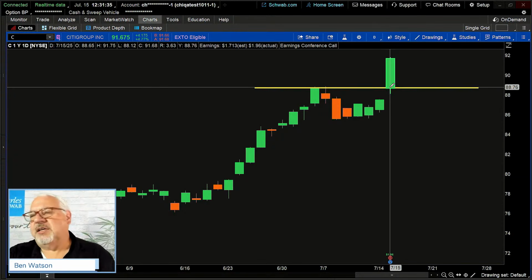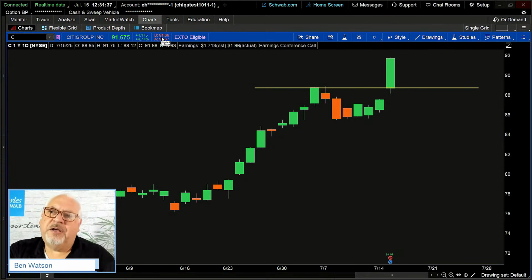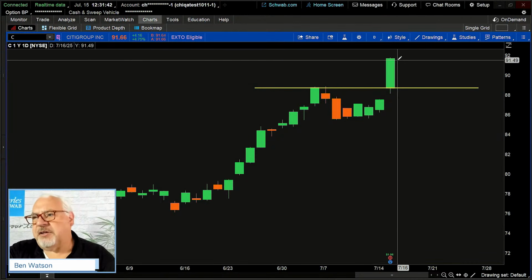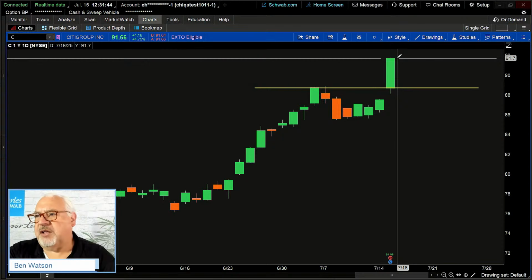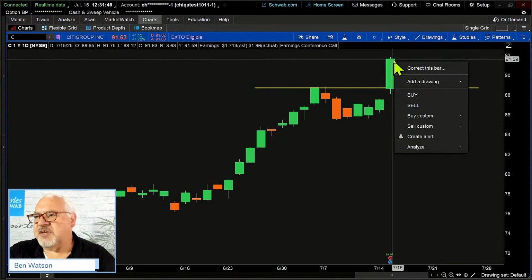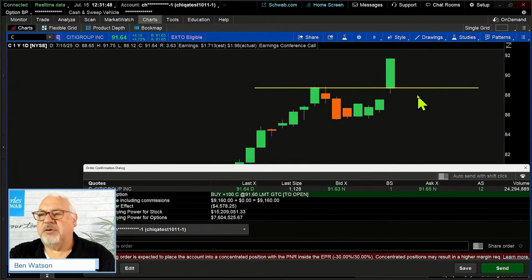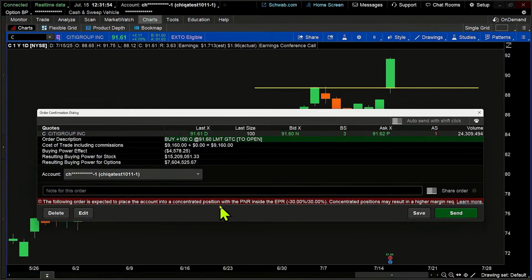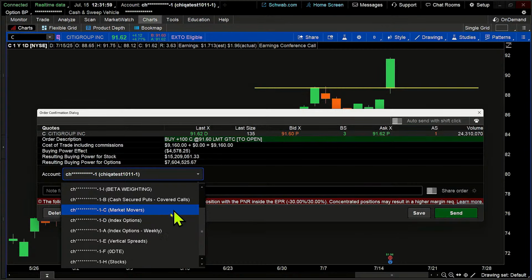So what we're going to do is I can grab either up here at the top, the bid or the ask price. I could right click on the chart, and in fact, that's what I'm going to do. I'm going to right click on the chart and say, all right, buy it. Now, not a recommendation by any means, simply an illustrative and educational example. I'm going to say, buy this stock if price breaks above that resistance level. It has done that, and that's what we're going to do.